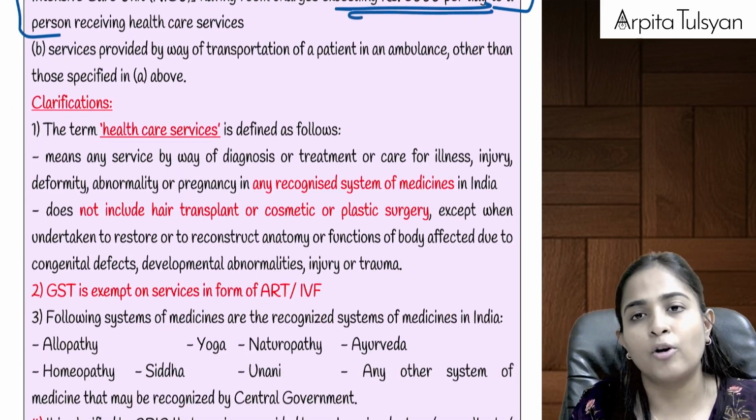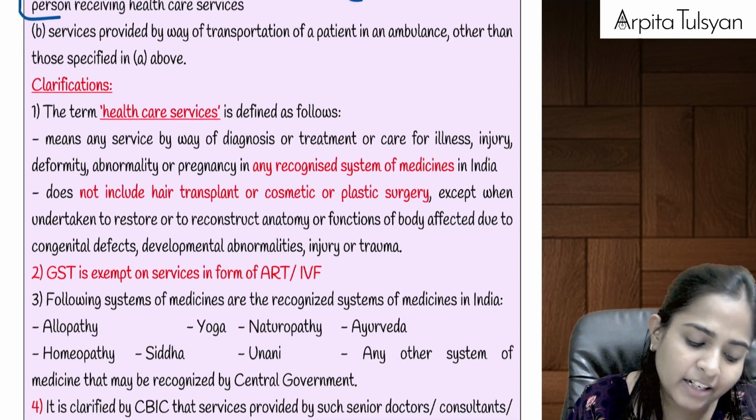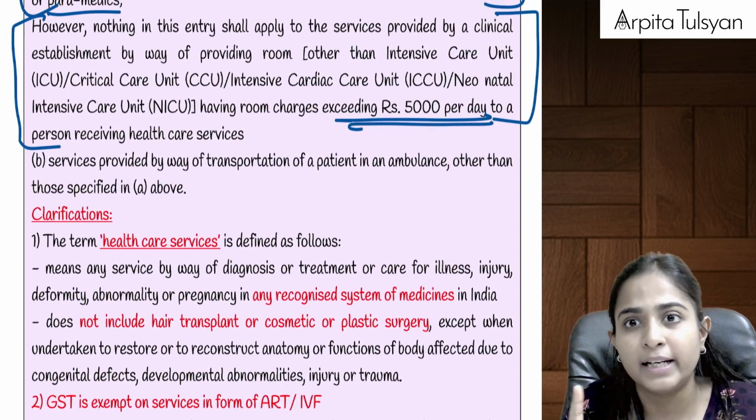Normal room, if you are getting admitted in, and if the room rent is more than 5,000, then it will be fully taxable.